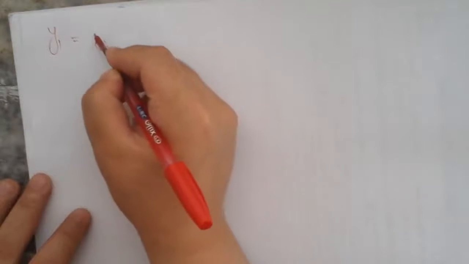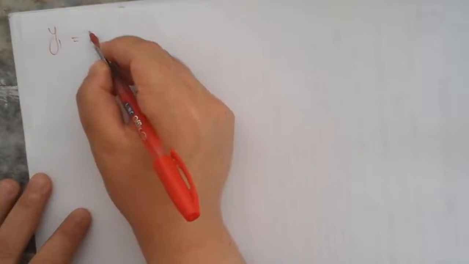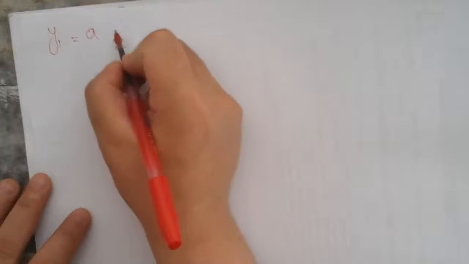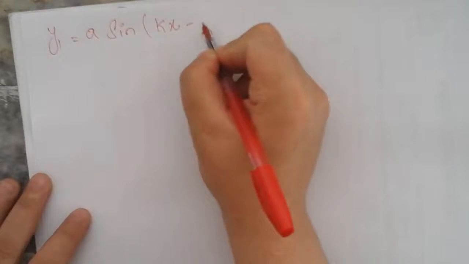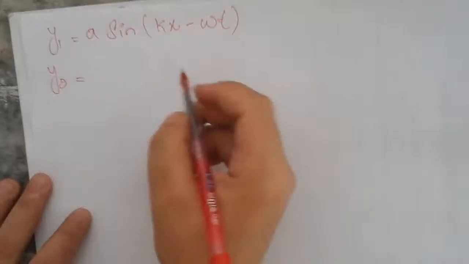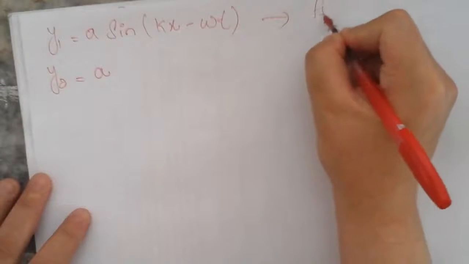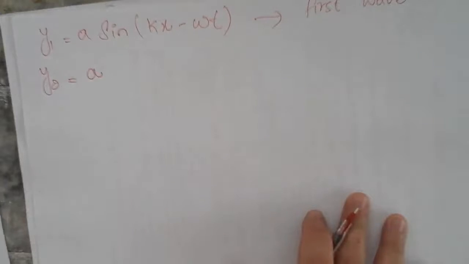For example, suppose this one wave y1 is equal to a sine kx minus omega t. The second wave is moving ahead of this first wave. This is the first wave, and this is the second wave y2.